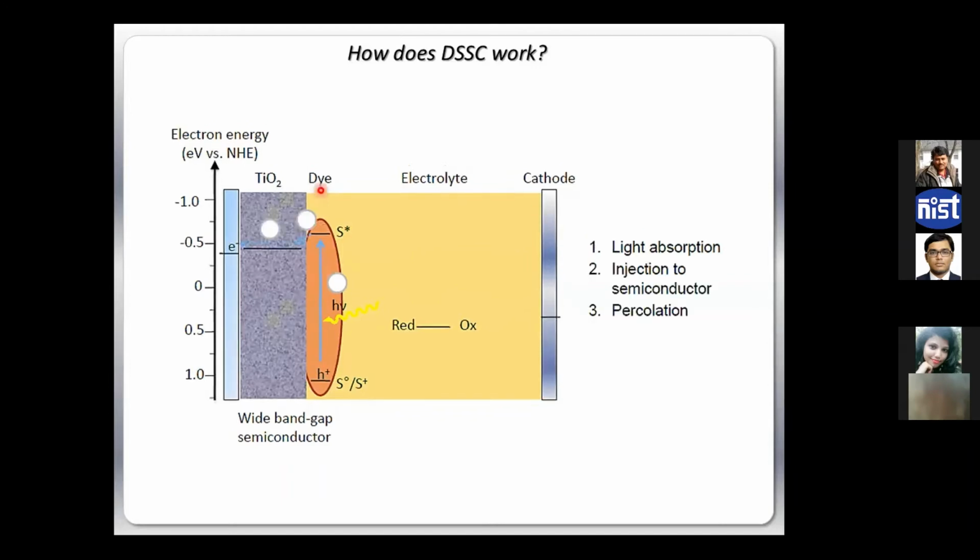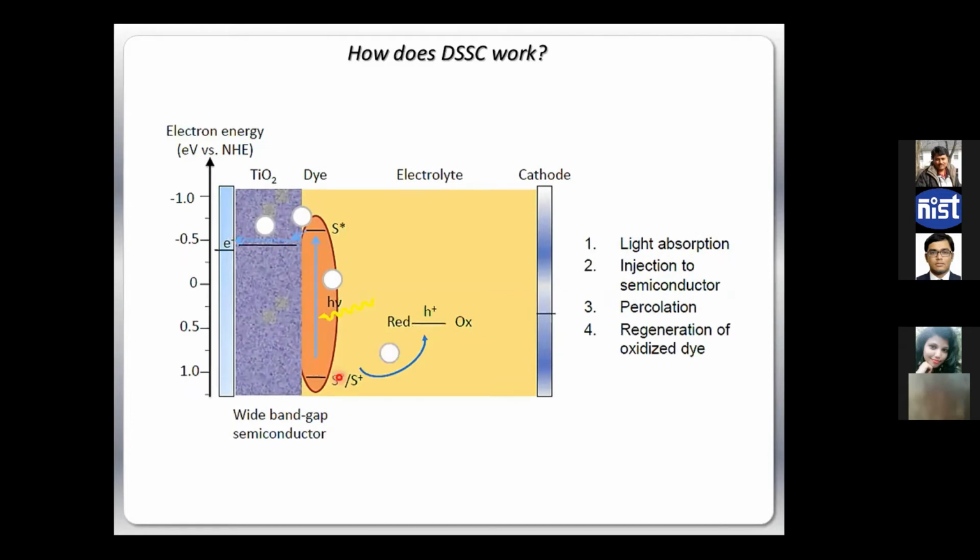Now, at the second stage, those electrons readily go to the TiO2 because they have a matching energy state between them. So those electrons readily go to the TiO2 and get out of the device, collected by the device electrode, right? Then what happens? When they are taken out by the electrode, the dye becomes oxidized. One electron is lost, oxidized, right?